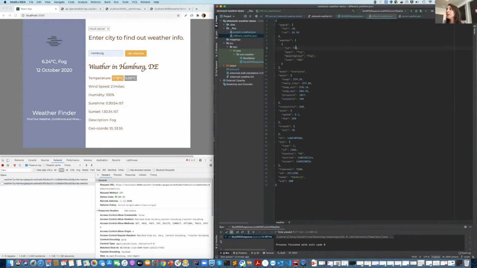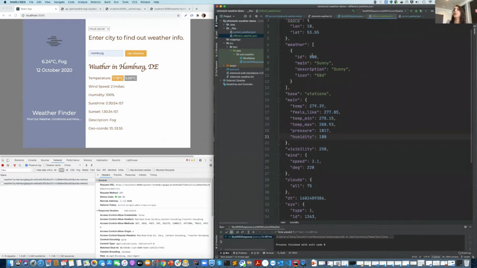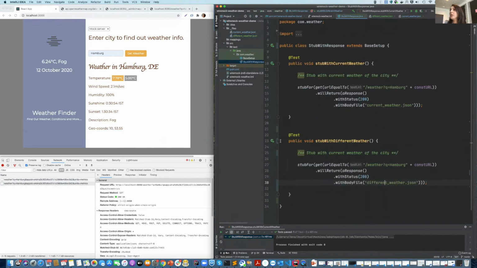So in this file, I'll change now the code to 800, which is sunny. So now I've changed the code to 800, which is specified as sunny in the contract. So I'll run this function now.